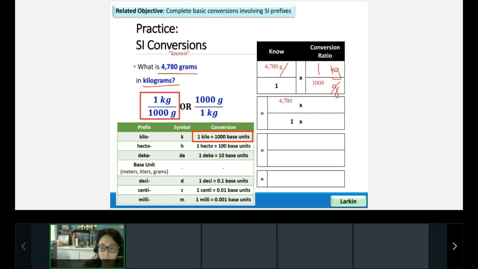4,780 times 1, what does that give me? Yep, same number. We should get 4,780. And what about on the bottom? 1 times 1,000, what does that give me? Perfect. Yes, it gives me 1,000.